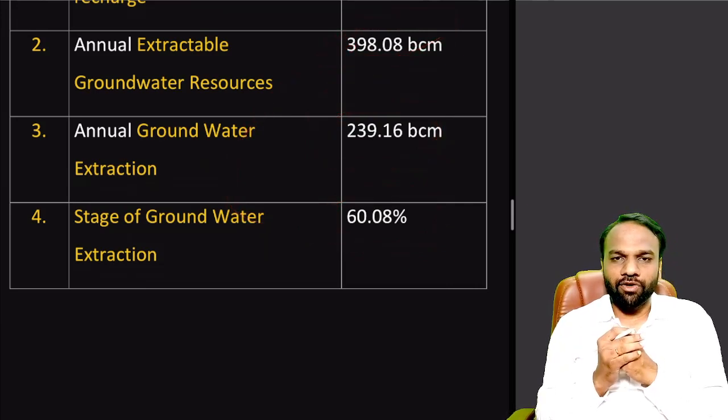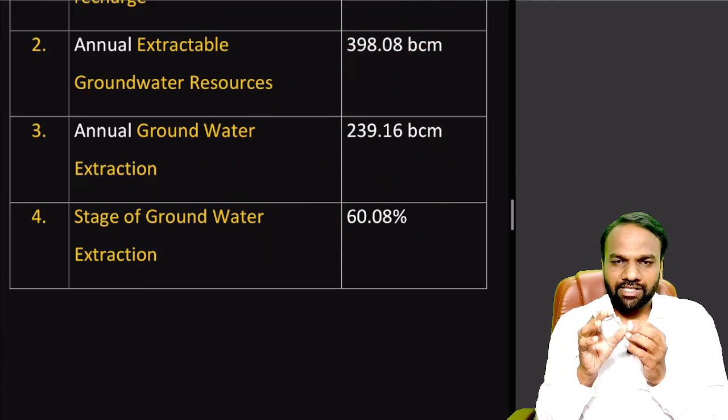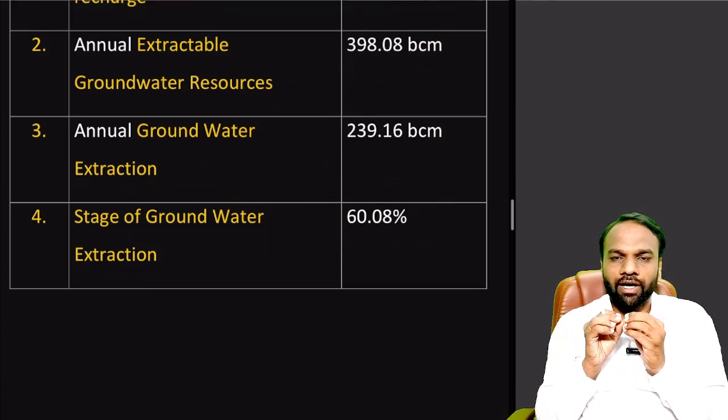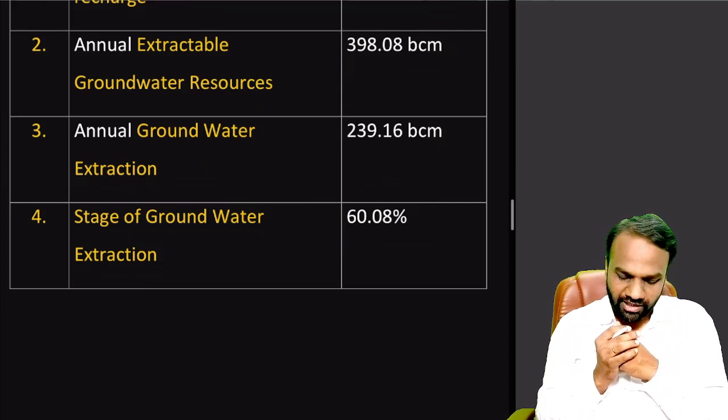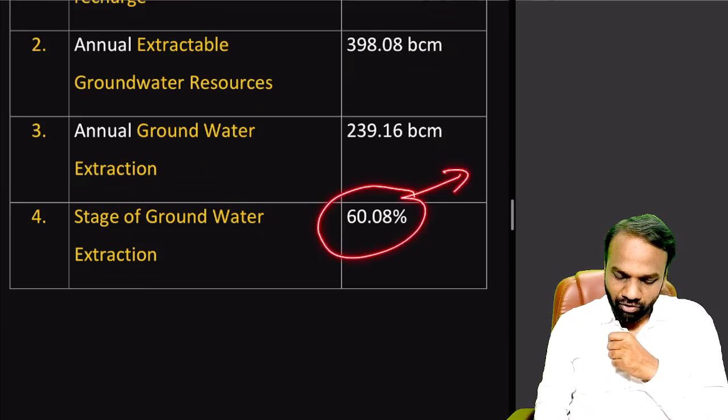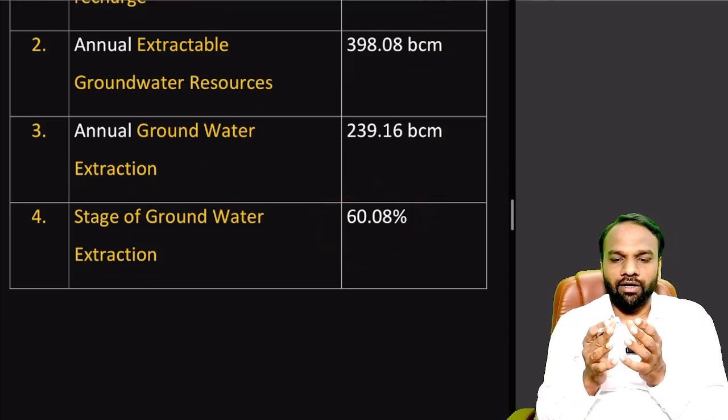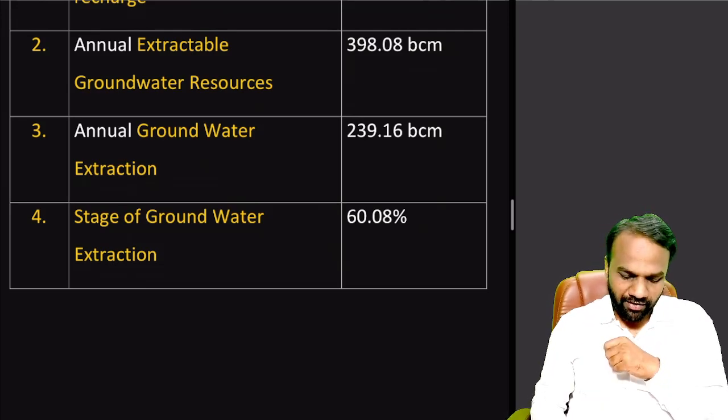Why are we in the safe zone? Because we are extracting a lesser amount of water compared to the overall available and rechargeable water. But this picture is for overall India. Sometimes it changes from area to area. There are certain areas which are overexploited. So what is overexploitation, and what is safe? We shall have a discussion next.